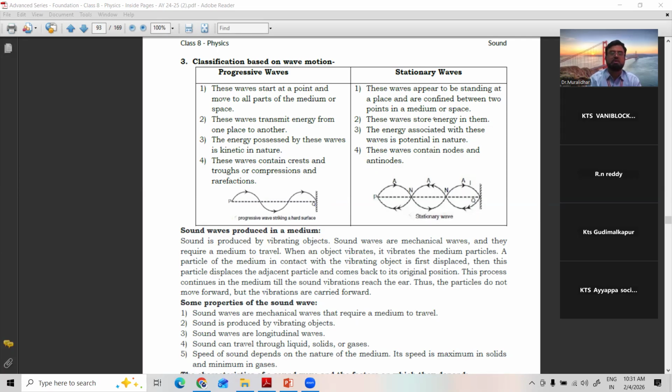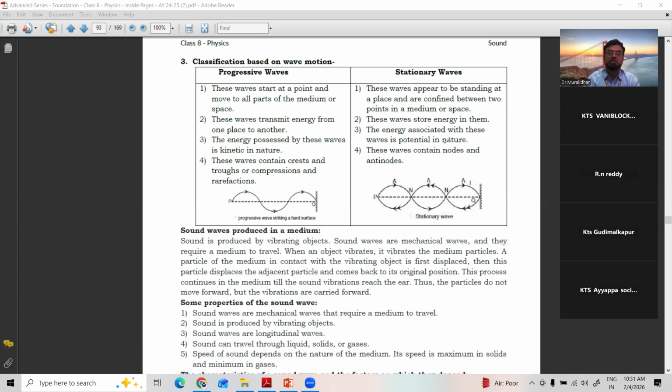Whereas stationary waves appear to be standing at a place and are confined between two points, limited. So the rope cannot go beyond the wall or beyond your hand. It is between your hand and the wall only, and keeps on moving here and there. These waves store energy in them. The energy associated with this is potential, because it is at a position.